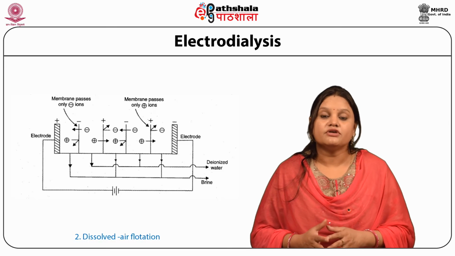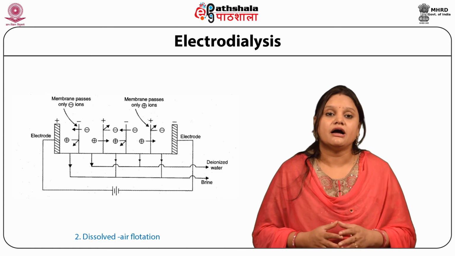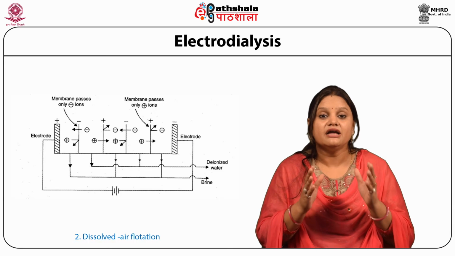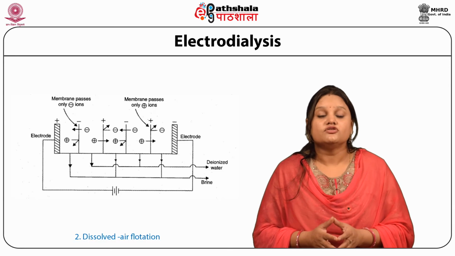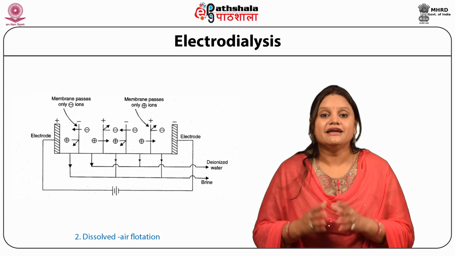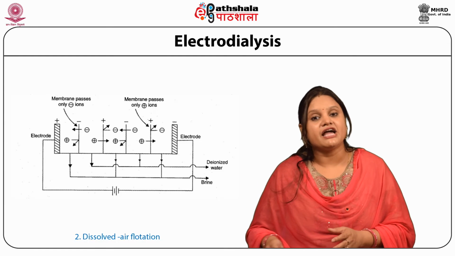When we apply the potential, the ions migrate and are deposited on the opposite sides of the electrodes, and they pass through the intermediate membrane, so that all the ions are trapped in the membrane, and the clear water passes out and is collected as deionized water.